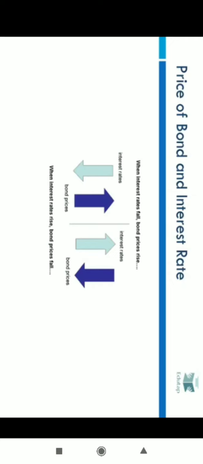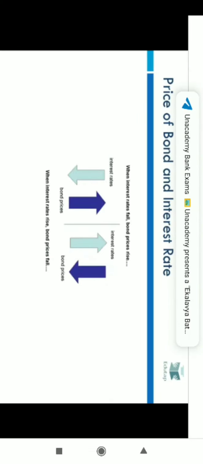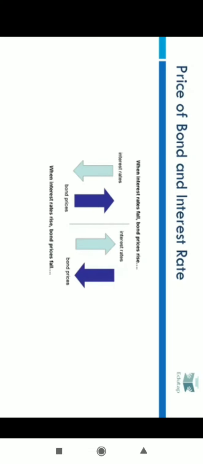Let me explain how. Suppose the bond is giving you a coupon payment of 8%, and right now the interest rates on fixed deposits in the bank are also 8%. But suppose tomorrow the interest rates on fixed deposits decrease to 6%. The coupon payment will remain 8% till the maturity of the bond. This means that fixed deposits are giving a lesser amount of interest than the coupon rate on the bonds. So more and more people would buy bonds. It means the demand for bonds will increase because they are giving a better rate of return, and hence the bond prices will increase.